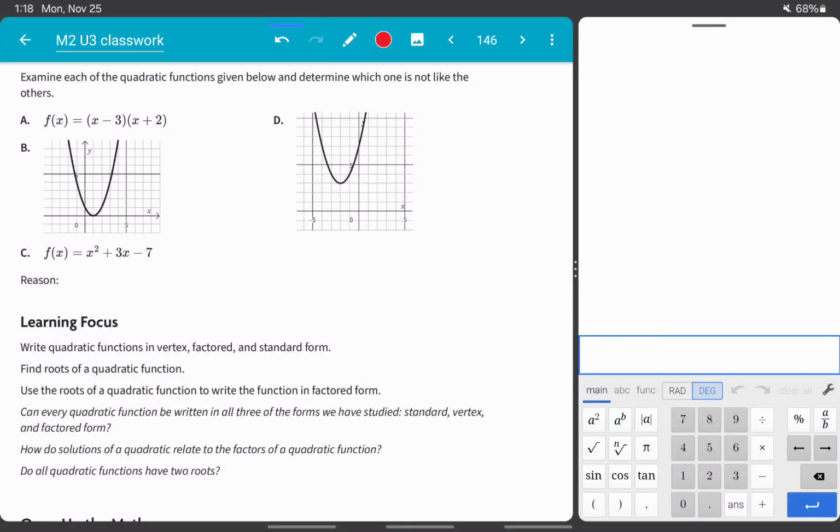Examine each of the quadratic functions given below and determine which one is not like the others. Okay, f of x equals x minus 3 times x plus 2. Well, this one's in factored form.